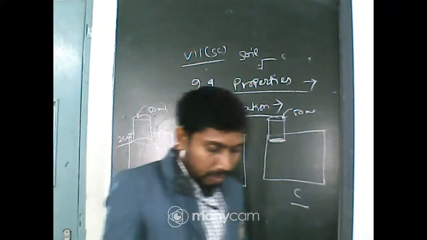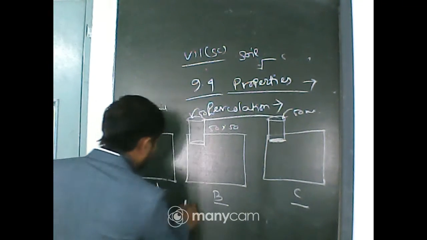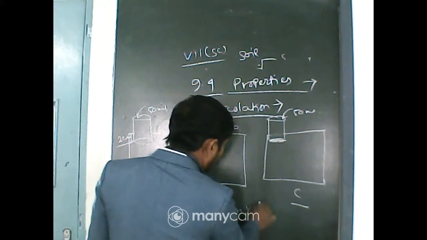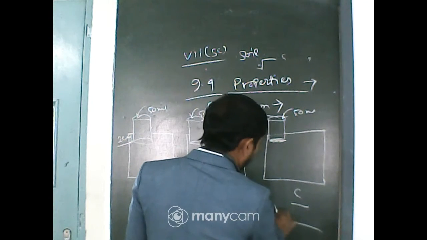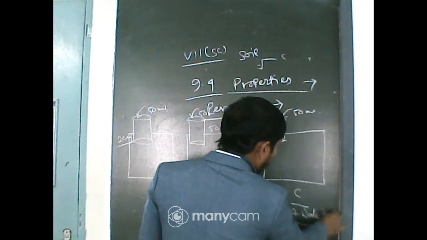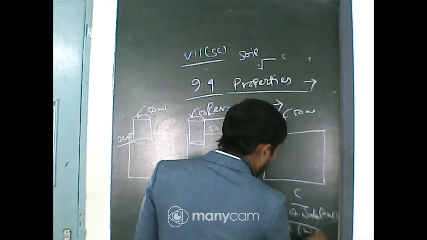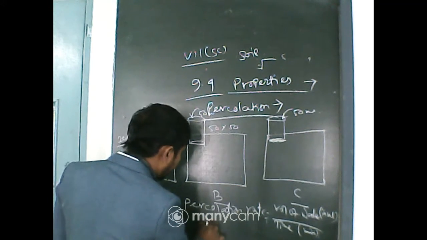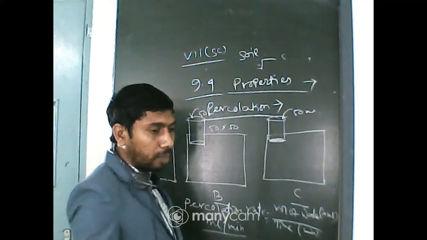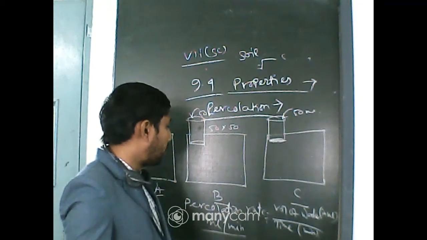Now, how is percolation rate defined? Percolation rate is equal to the volume of water in milliliters divided by the time in minutes. So the unit of percolation rate is ml per minute. Mute your microphone, students. So it is ml per minute.